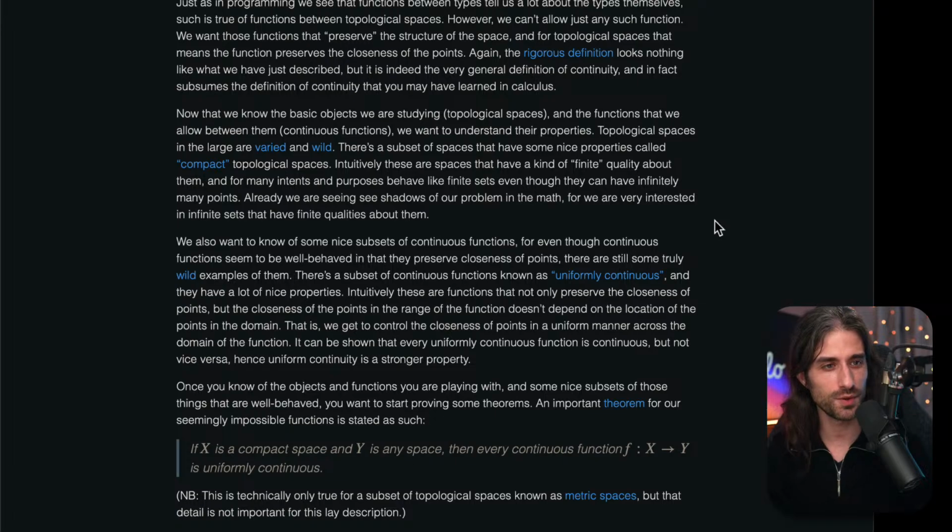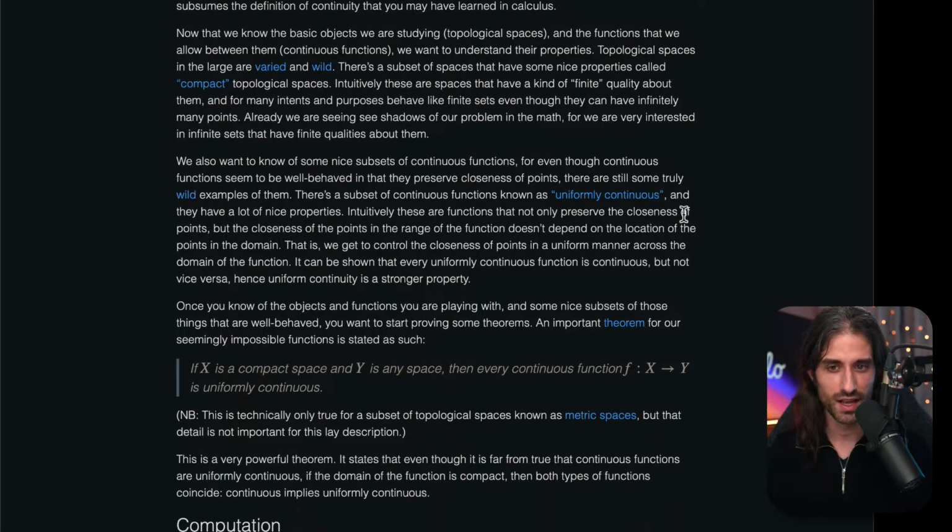I see a question in the chat. What are we talking about? We are talking about an article whose link is in the description about how you can implement functions, programs that should normally be undecidable, when you implement them for some very specific spaces.